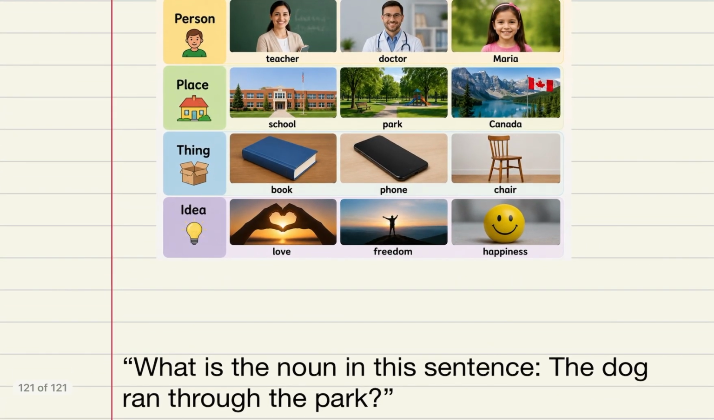Let me give you a simple question here, and I want you to identify what the nouns are in this sentence. So what is the noun in this sentence? The dog ran through the park. Take a few seconds and try to identify the nouns. And remember, nouns are person, place, thing, or idea.